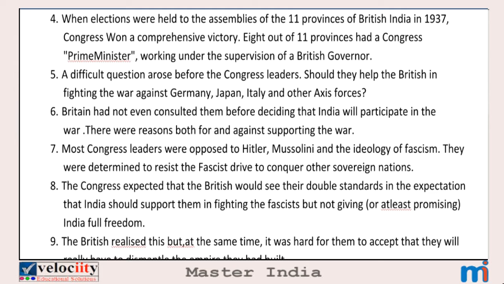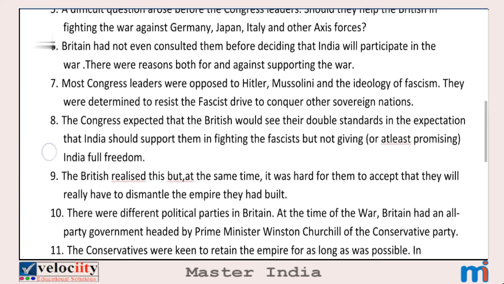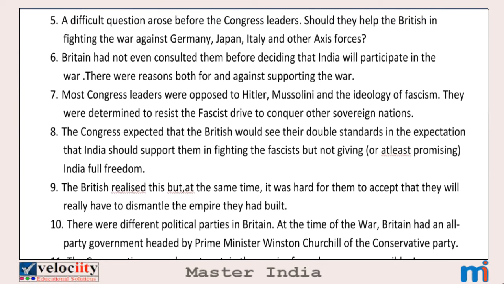Here also the prime ministers are Indians, but all these prime ministers worked under the supervision of the British governor. Fifth point. A difficult question arose before the Congress leaders. Should they help the British in fighting the war against Germany, Japan, Italy and other Axis forces? So now Congress had a question: should they help the British in fighting against the Axis powers in the Second World War, because the British executed harsh rules and methods in India.